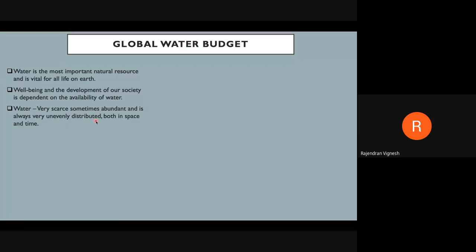And it is unevenly distributed. Unevenly distributed means, for example, one location will get a huge amount of rainfall, while another location will be without any rainfall. For example, Kerala gets a huge amount of rainfall. At the same time, Rajasthan is a desert where you don't get that much water. That is called spatial variability, that is, variability in space. One is Kerala and the other one is Rajasthan. When you compare the spaces, that is the locations, it is called spatial variability of water.